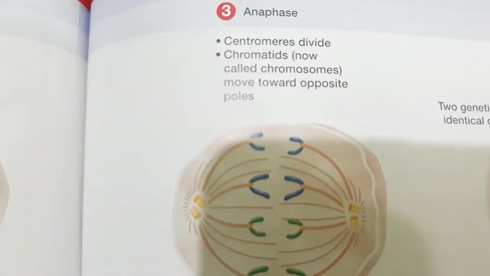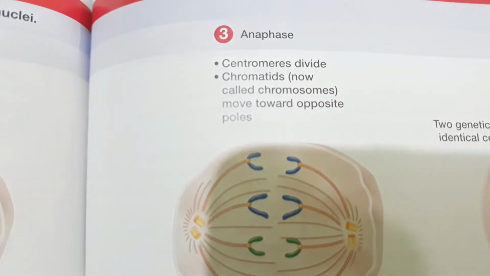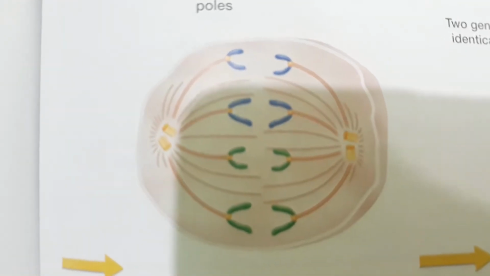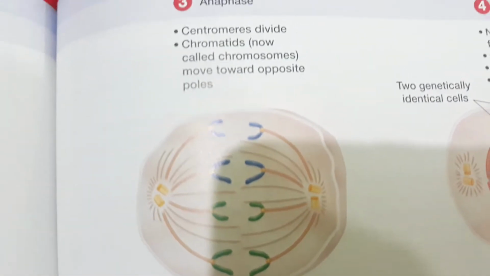This is step 3. Anaphase. Centromeres divide. Chromatids, now called chromosomes, move towards the opposite poles. So this is the diagram of step 3.